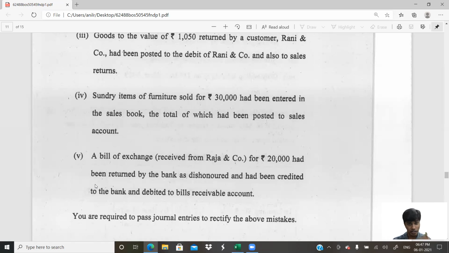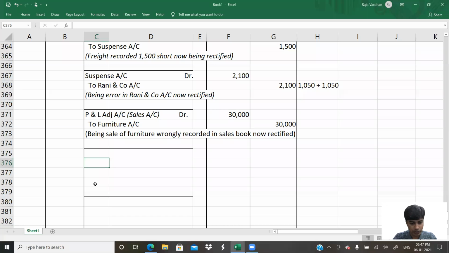So the journal entry what they've written is bills receivable to bank. That is a bill received from the bank and money paid to bank. What they've not written is bill passed on to the debtor. The journal entry for which is sundry debtor account debit to bills receivable account. The debtor's name here is Raja and Company. So the journal entry that is not entered is Raja and Company account debit to bills receivable account. You get that? So that is not written. Let me write it now. Raja and Company account.